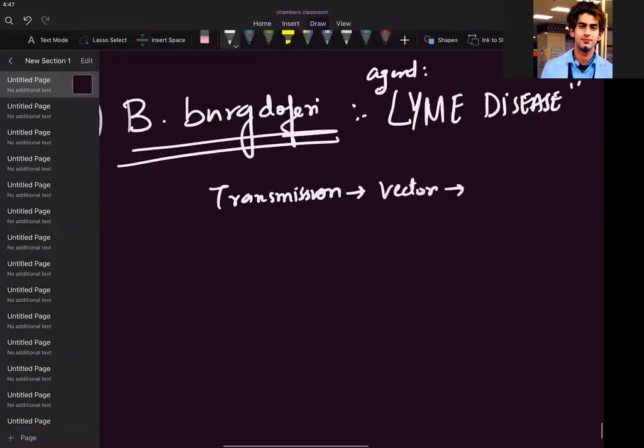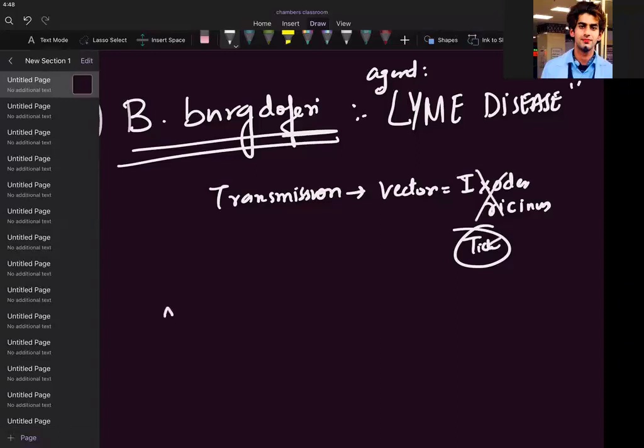The vector was called Ixodes ricinus. This is called tick-borne transmission. So tick is a vector. If you don't remember the vector name, no problem, but at least know that it's a tick.